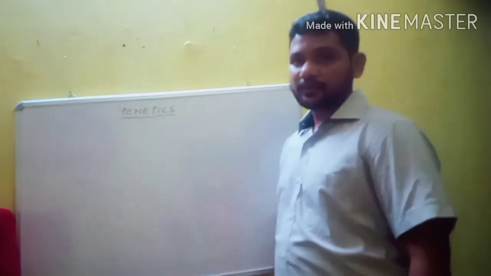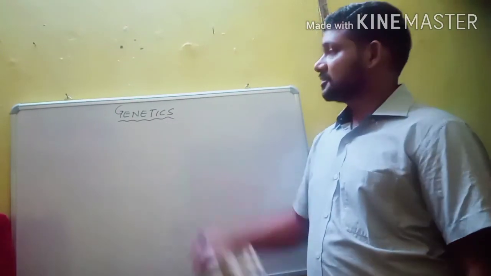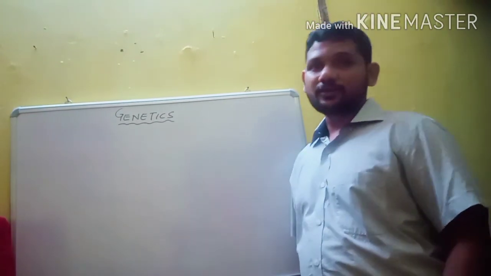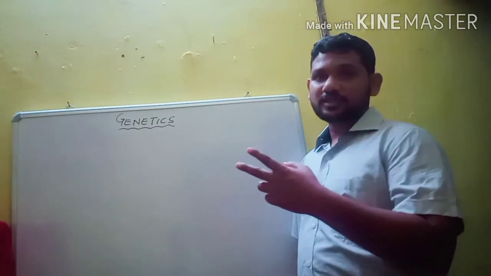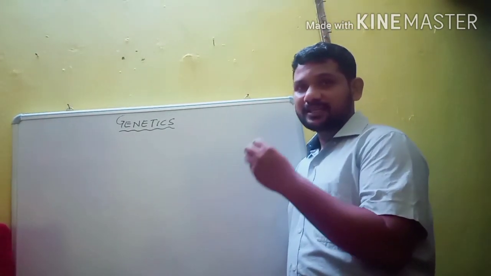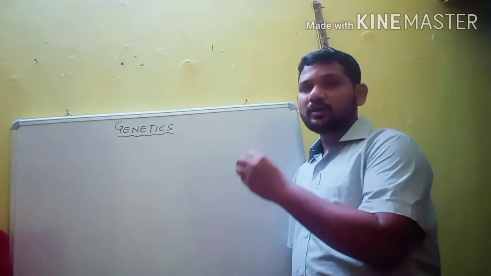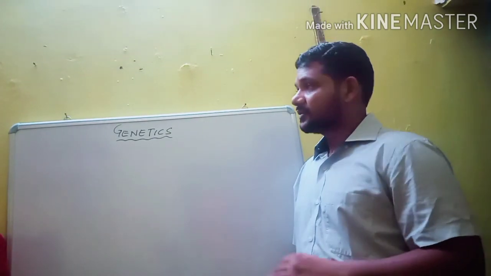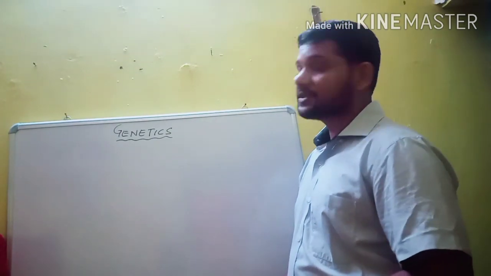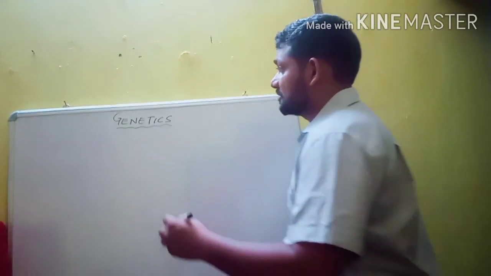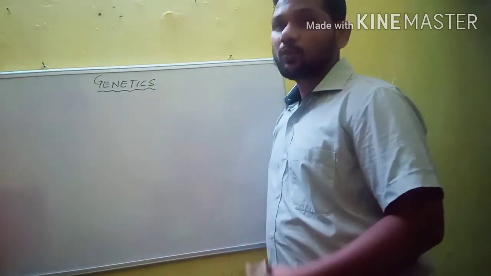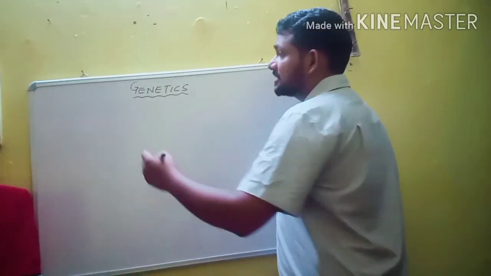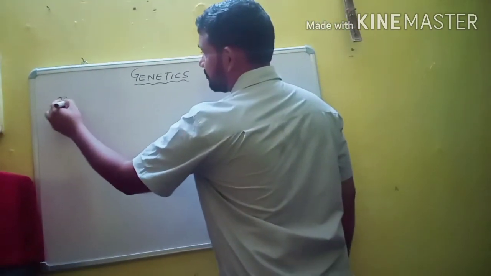From this video we will discuss another very important unit, that is genetics. This unit consists of two chapters: principles of inheritance and variation, and molecular basis of inheritance. So let us discuss principles of inheritance and variation. Before that, what is genetics? It is a branch of biology.